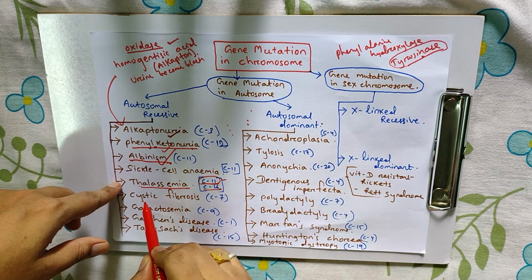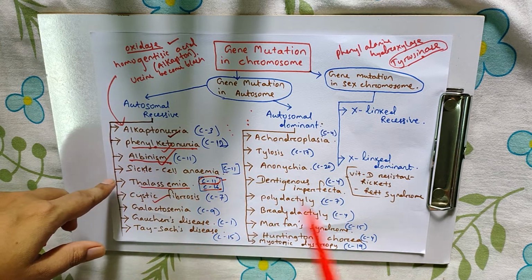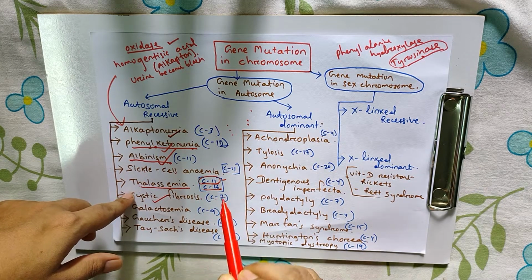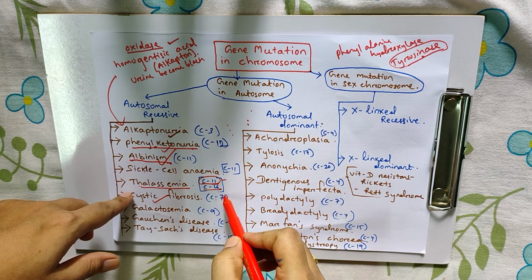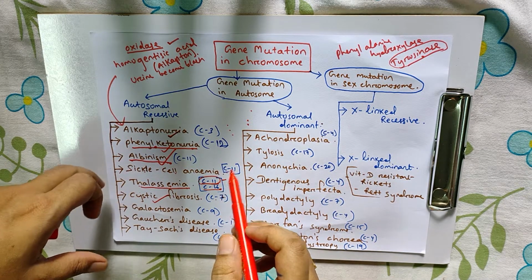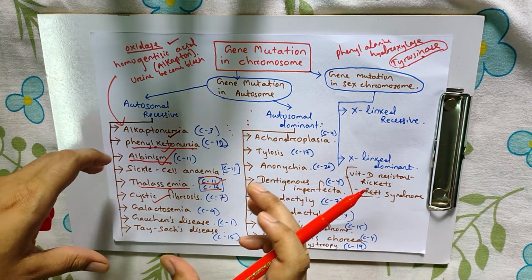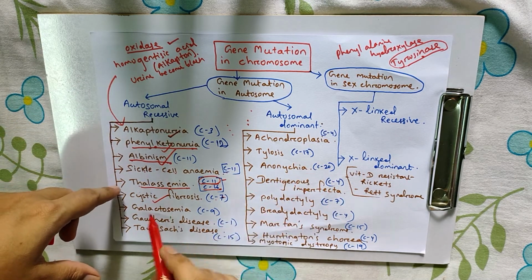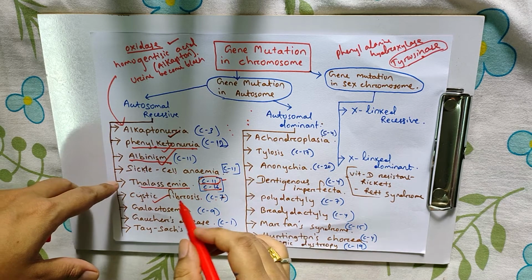The next one is cystic fibrosis. It occurs due to gene mutation in chromosome number 7. The defective glycoproteins are responsible for the formation of mucus in the secretory parts, including the lungs, and affect important organs of the body.